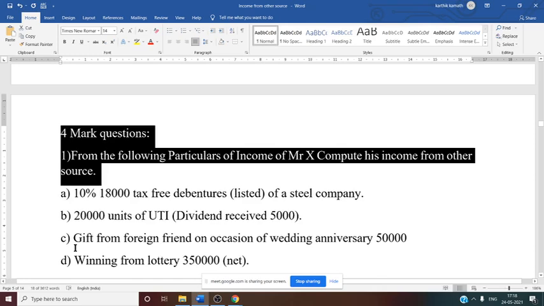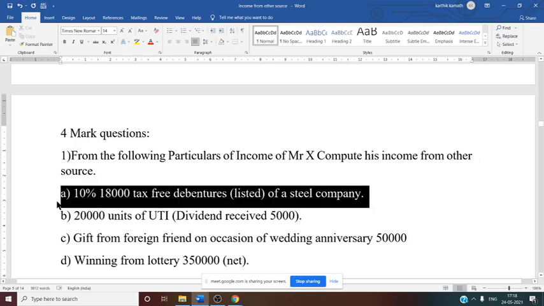10%, 18,000 tax free debentures, listed, they have given, of a steel company. Now you need to understand a few things here. Whenever the word listed is mentioned, we have to gross up. So how to gross up? 18,000 they have mentioned, 10%, right? So 18,000 into 100 by 90, if you do, you will get the grossed up amount of this tax free